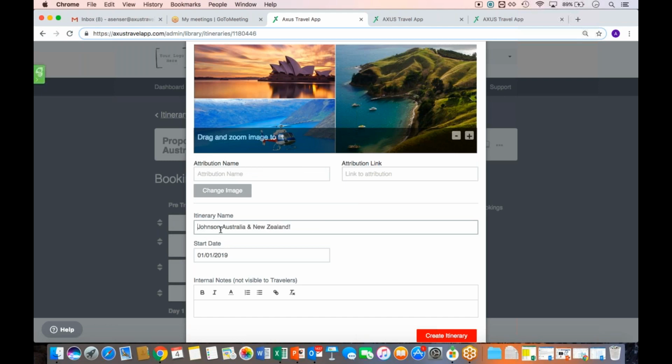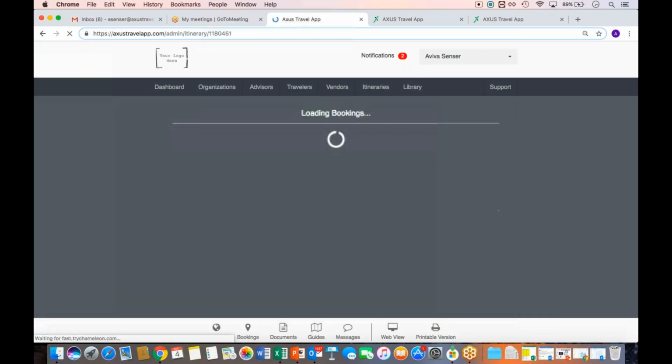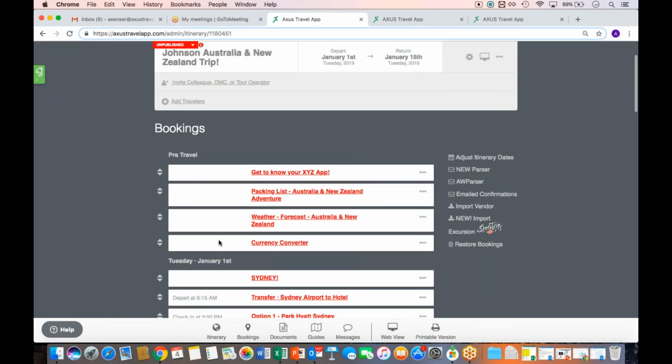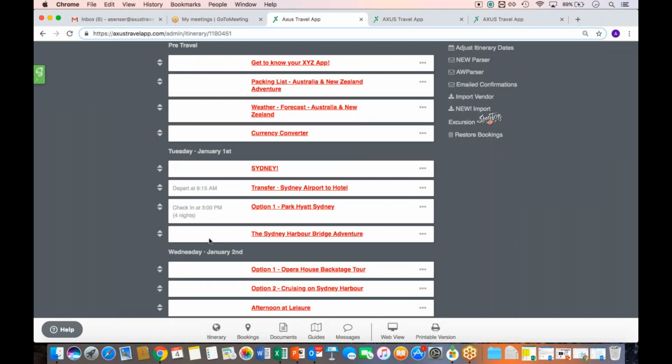We'll just say Johnson, Australia, and New Zealand trip. And create itinerary. So now, as a reminder, we're taking what was originally on day 1 is now January 1st. Day 2 is January 2nd.